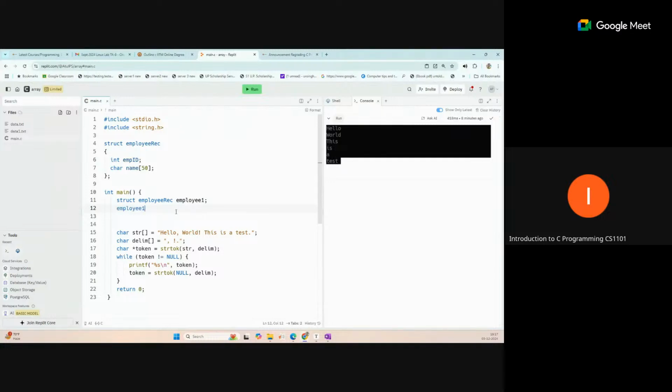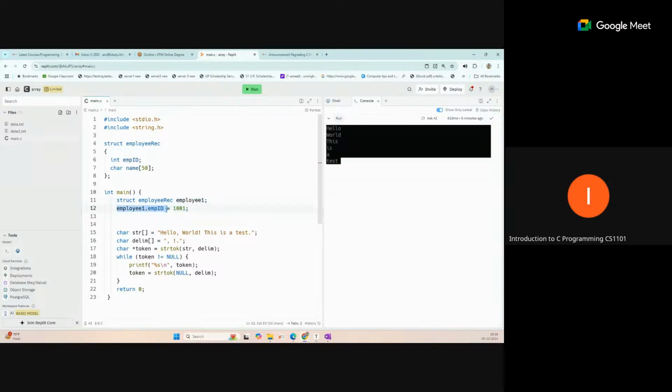How can you access the member? With the dot operator. If you have a pointer, in the case of a pointer we will use the dash and arrow type of symbol, which I'll also explain. So here we can access, say, employee1.emp_id equal to 1001. That's the value we have assigned.